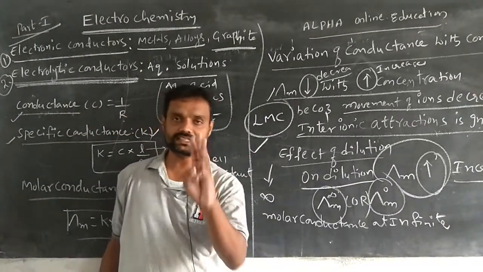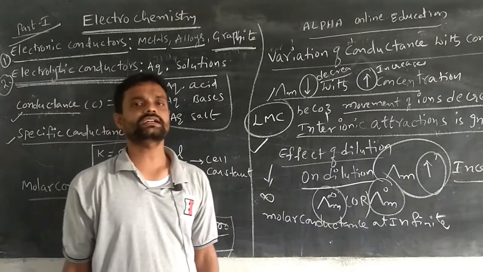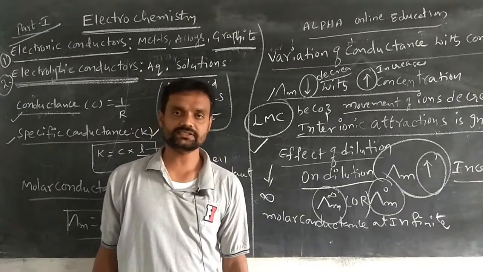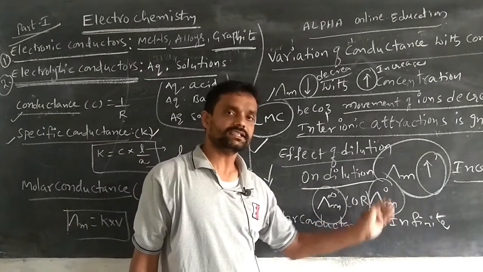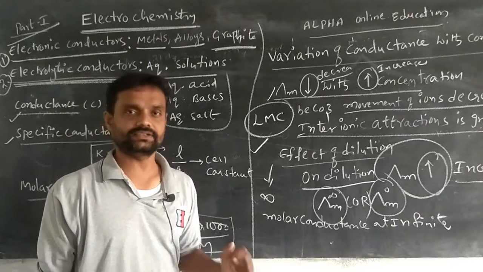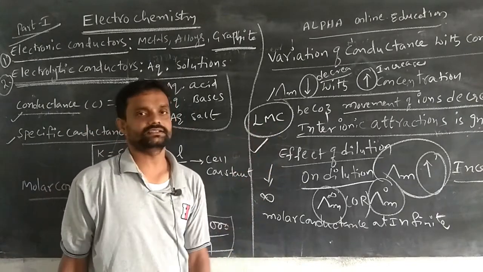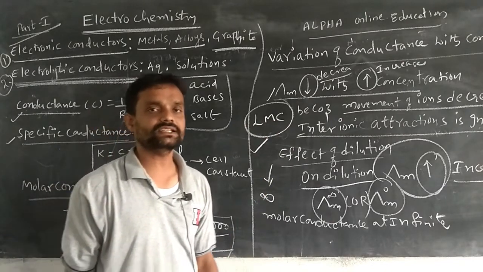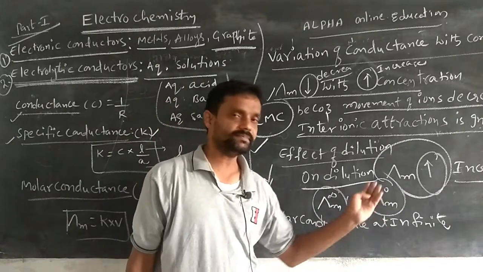Here there are three names. One is the molar conductance at infinite dilution, meaning the dilution reaches infinity. Another name is the molar conductance at 0 concentration, meaning the concentration reaches 0. Simply, it is called the limiting molar conductance. Limiting molar conductance means nothing but lambda m infinity or lambda m 0.